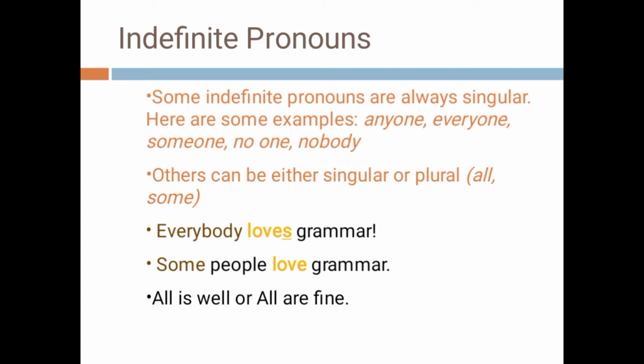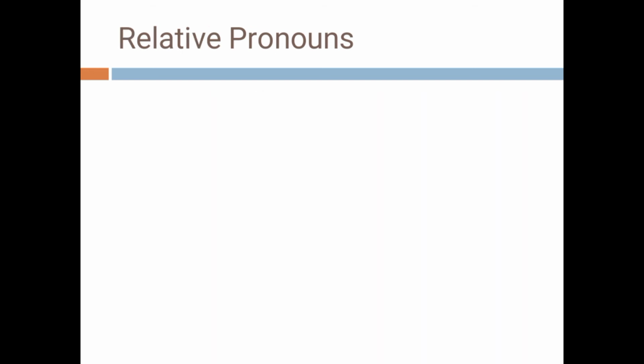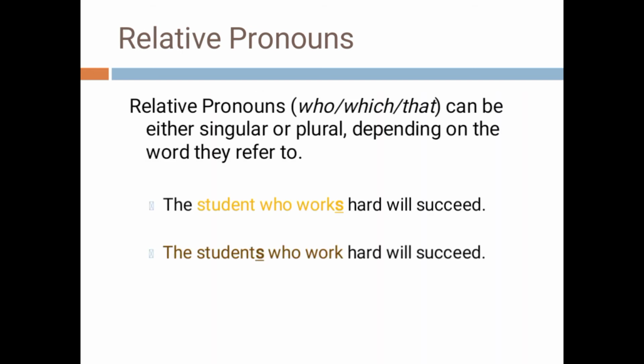All can be used with the singular as well as plural, like all is well, all are fine, both are right. Now relative pronouns. A relative pronoun takes a singular or plural verb depending on the subject it follows.